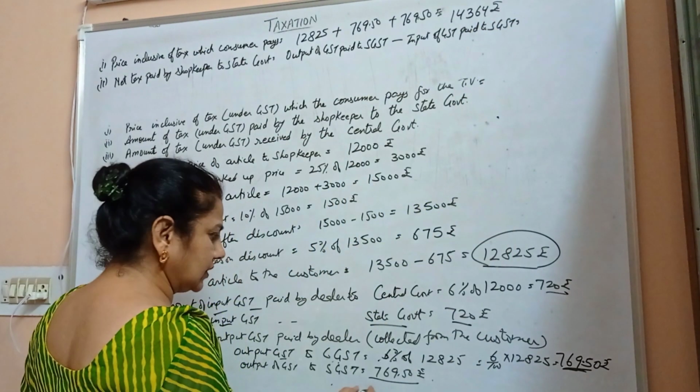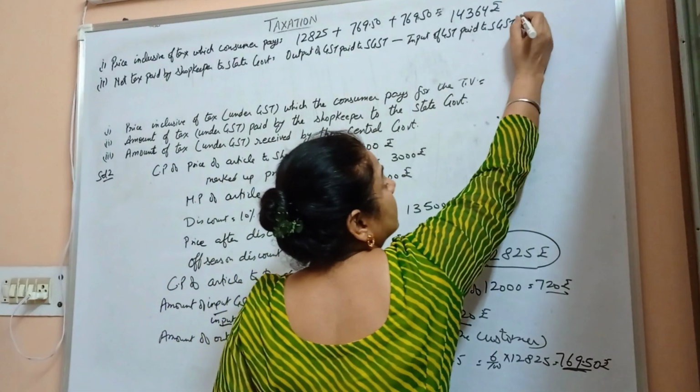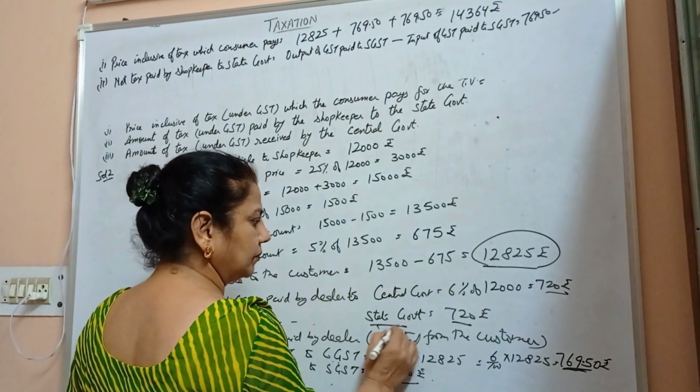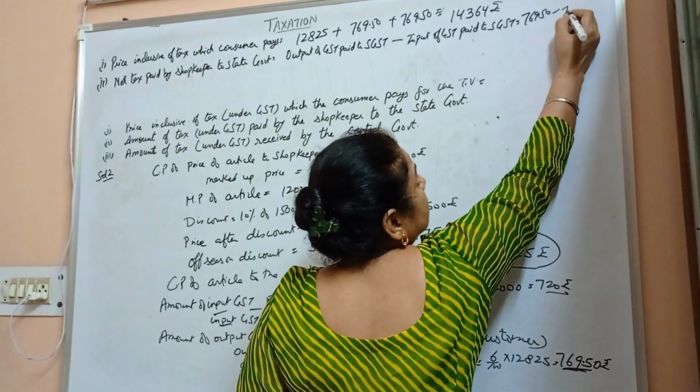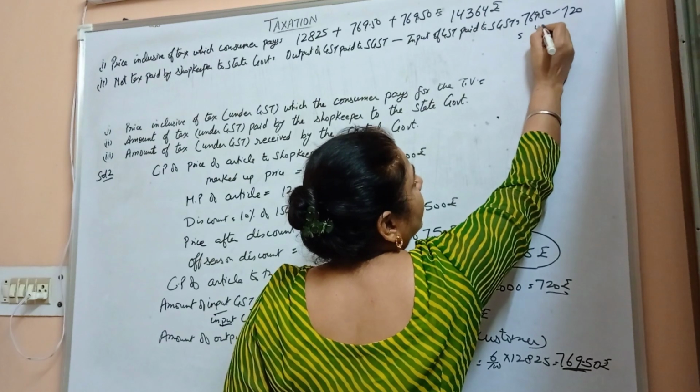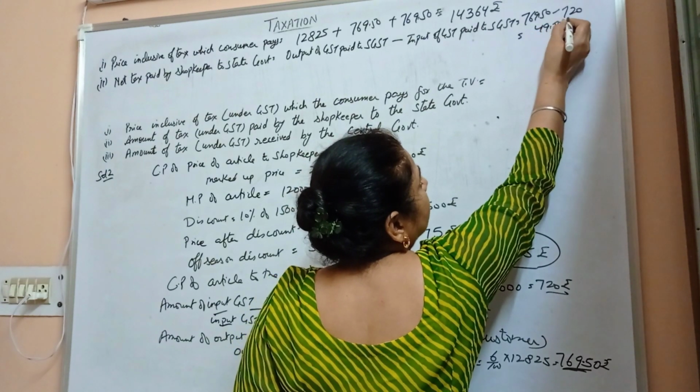That means output is 769 rupees 50 paisa minus input, which is 720. 720 comes out to be 49 rupees 50 paisa.